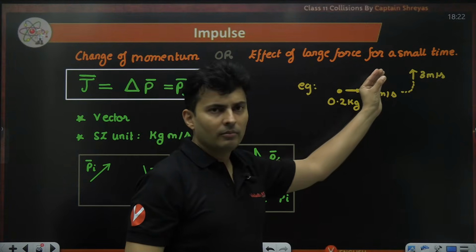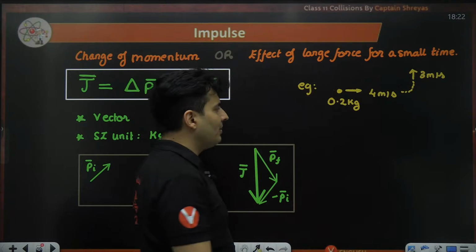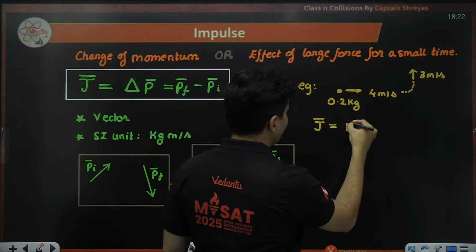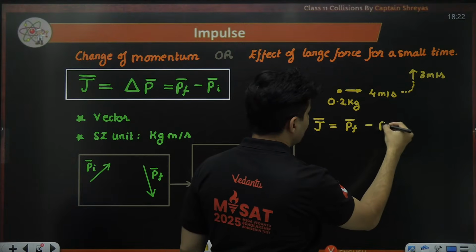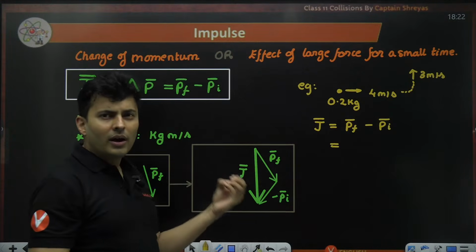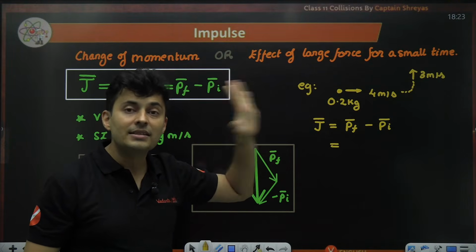So that ball or object has changed direction. If I'm asked to figure out how much that impulse is, then I will say it is final minus initial momentum. Yes, I can use vector subtraction geometrically, or I can use the i-j-k method. I suppose the i-j-k method will be easier here.